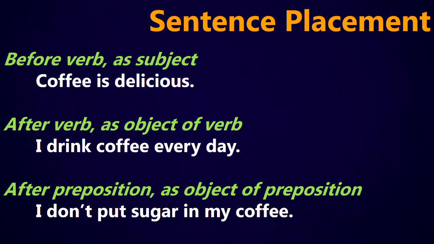So in this sentence, I don't put sugar in my coffee. Here's coffee over here, which is my noun. And I've got the preposition over here, in. So coffee is the object of the preposition in. If I look at this sentence, you'll also see that there's another noun, sugar, and then we have the pronoun I over here. I don't know why I put an S. That should be an N.